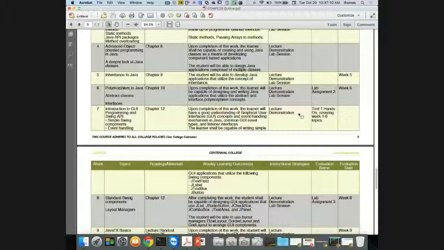That's not changing. The only thing I've added is another little test in week 4, which we've already done, just to break it out so that the exam isn't so crazy in terms of weight. I'm probably going to do it again around week 10 or week 11, another little test, so that by the time we get to week 14, the last week of class where you do your final exam, it's not as crazy. I'm trying to break it out for you to make it easier.